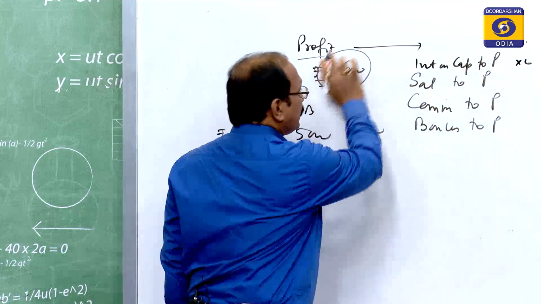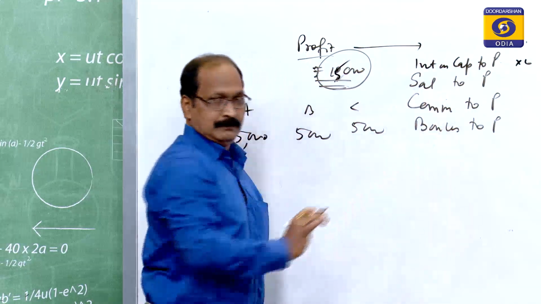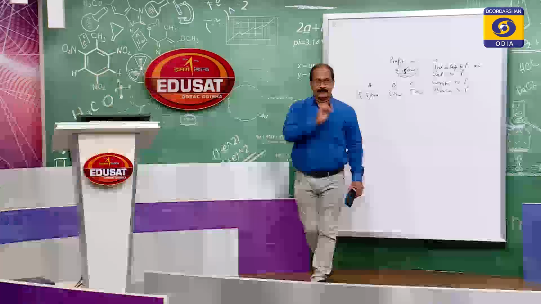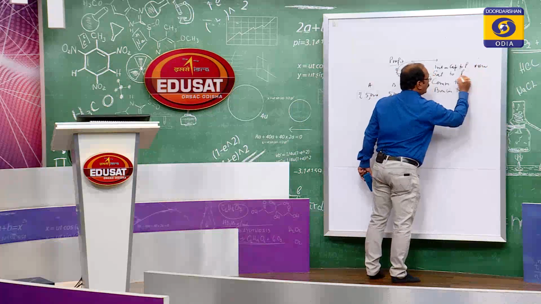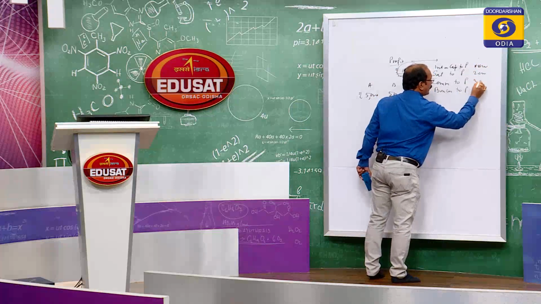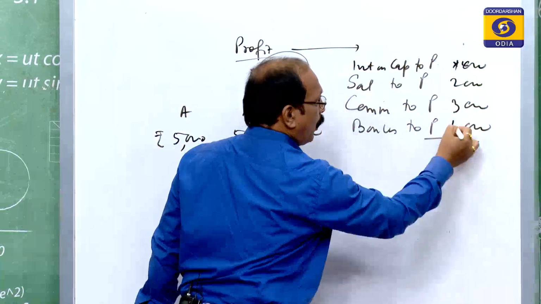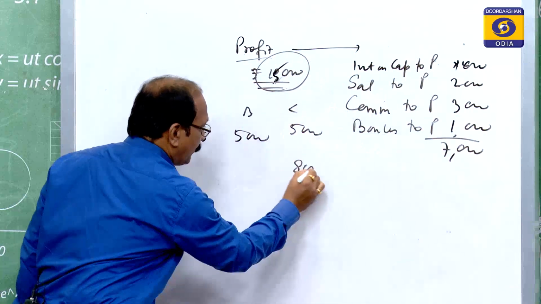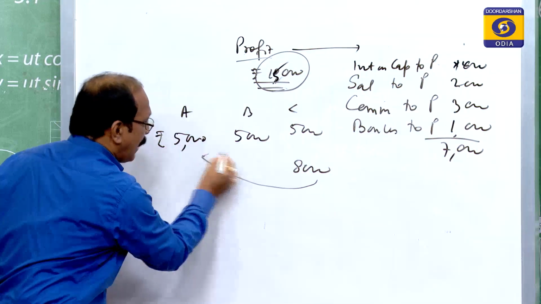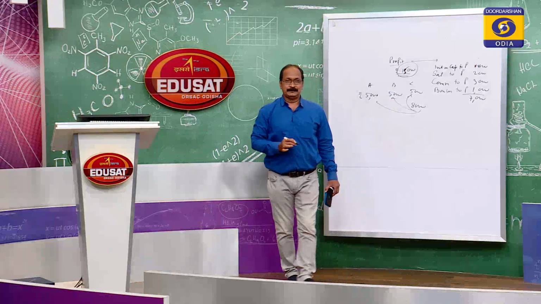This 15,000 rupees is distributed under different heads. Interest on capital, suppose it comes to 1,000. Suppose it is 2,000, it is 3,000, it is 1,000 again. So, it comes to 7,000. Okay? So, remaining 8,000 rupees you have to distribute among all these three partners in the agreed ratio.